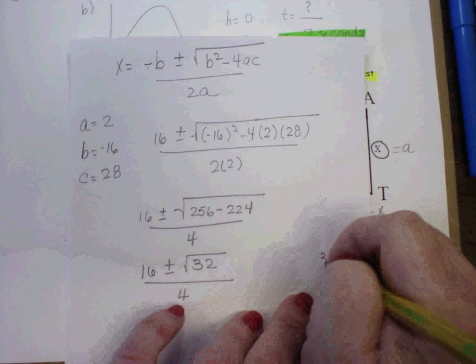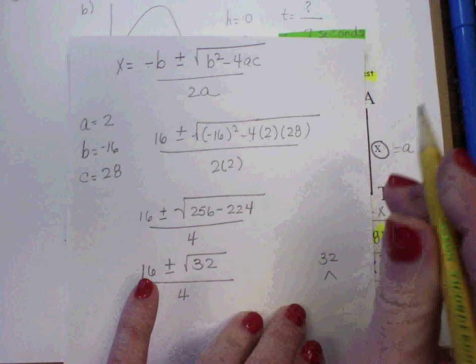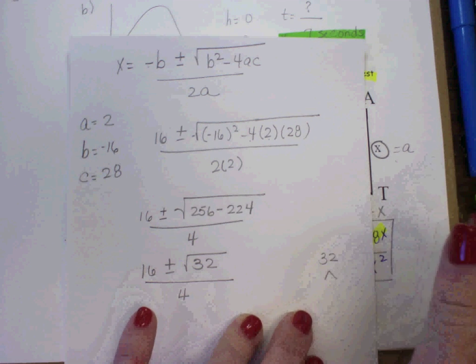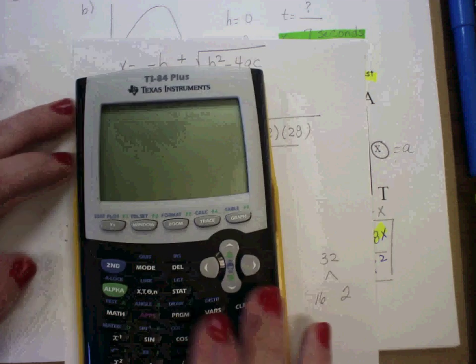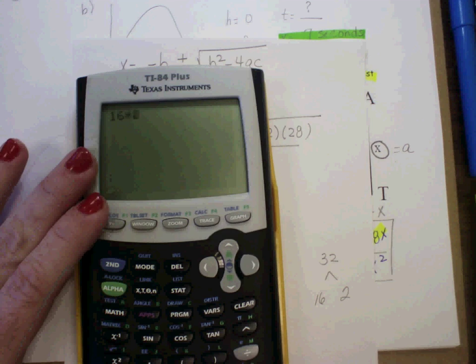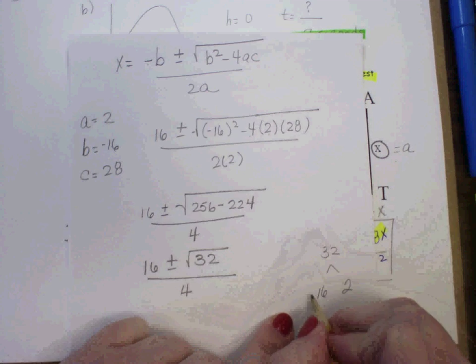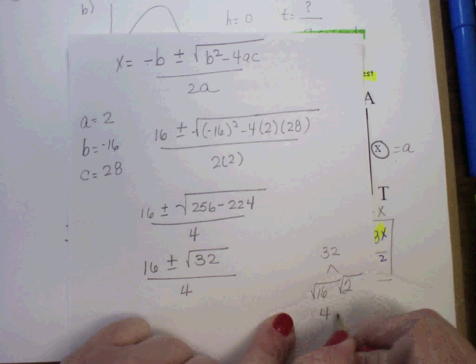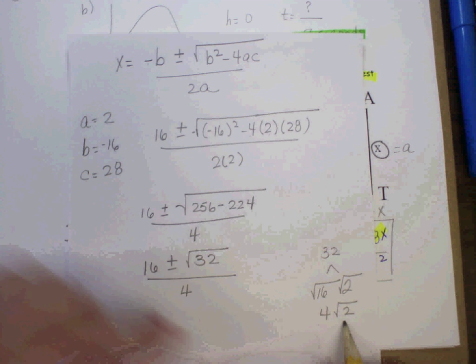All right, so now I have to think about two numbers that will multiply to 32, and one of them has a perfect square root. I believe that 16 times 2 is 32, and then the square root of 16 would be 4, so this ends up being 4 square root of 2.